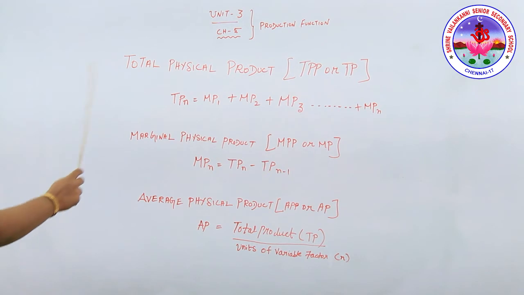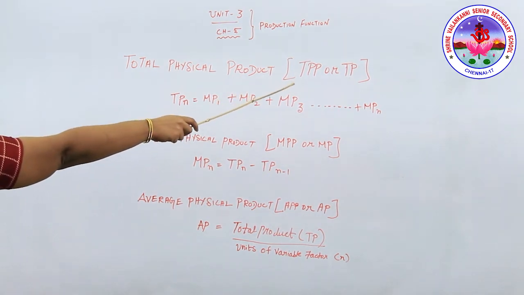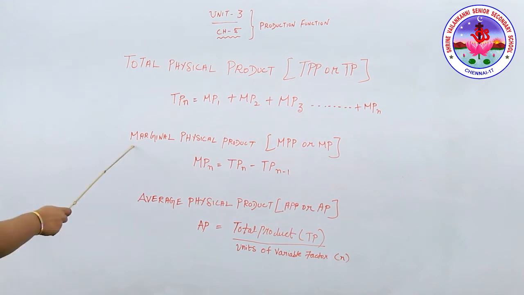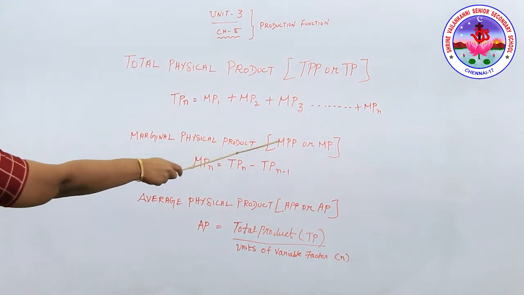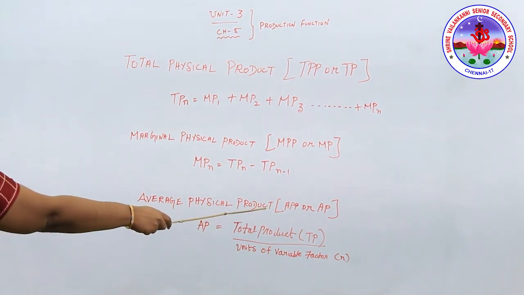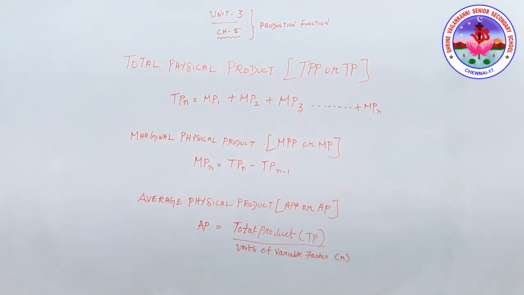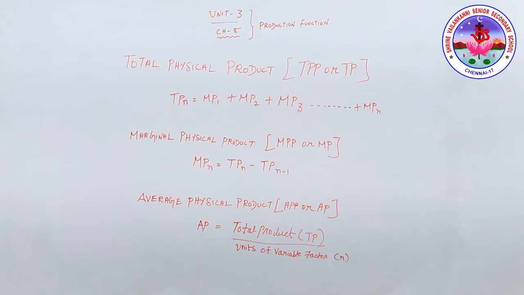Let's start with the total physical product, TPP, or we'll be calling it the total product. The next one, marginal physical product, MPP or MP, that is marginal product. Next one, average physical product, that is APP, or we'll be calling it the average product. Now, let's start with the total physical product, that is total product.